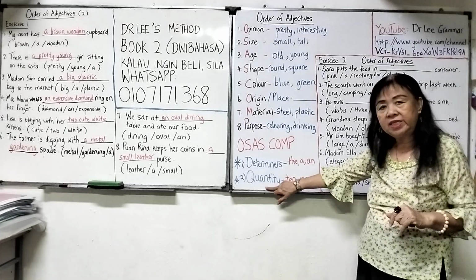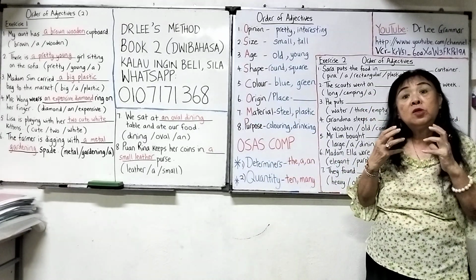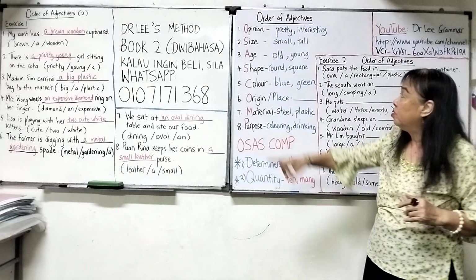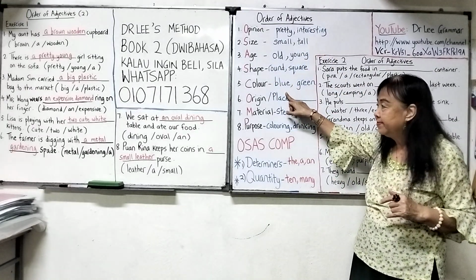Lisa is playing with her 2 cute white kittens. 2 is quantity, so it's the first place. After 2, then you talk about your opinion. Cute, so here. After cute, color, white.